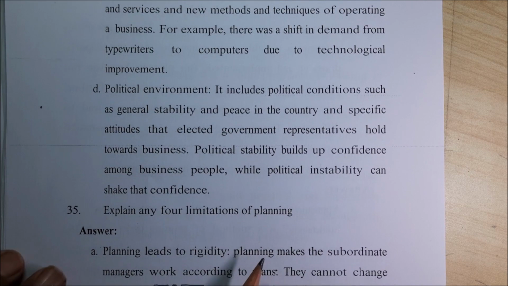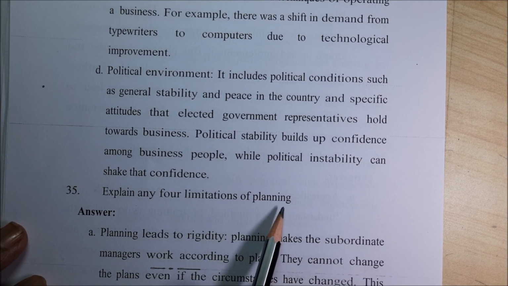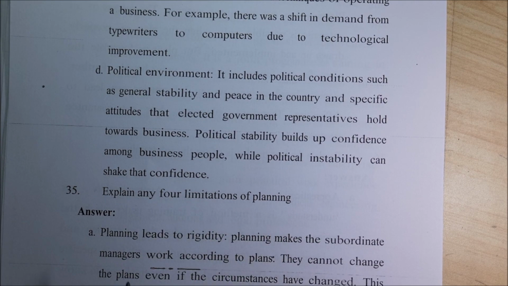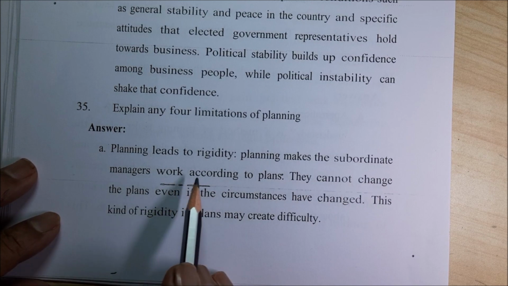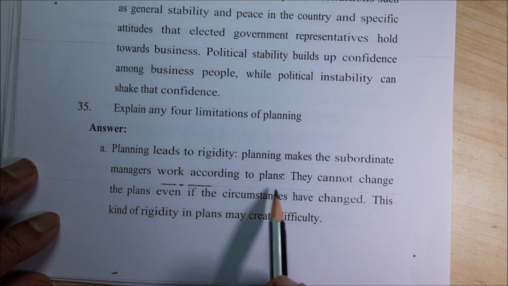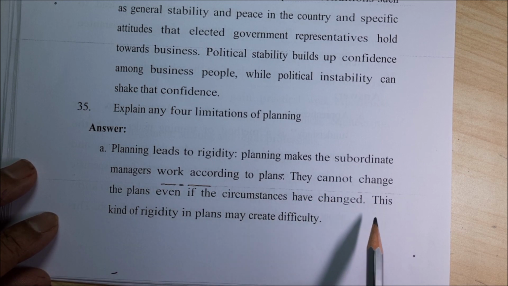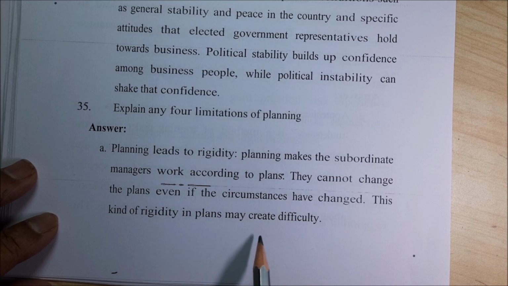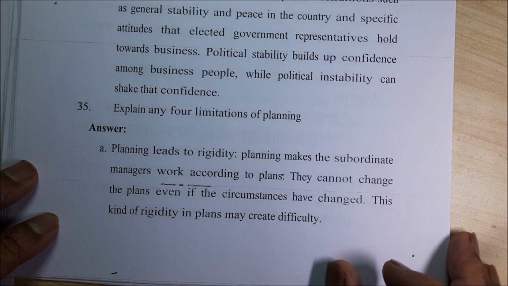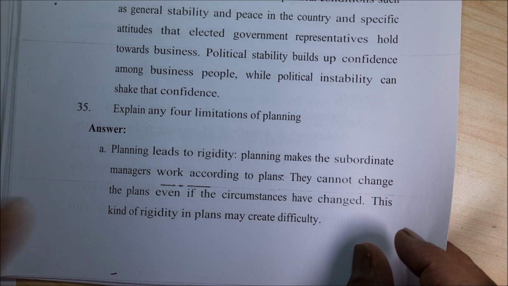Now the next question: explain any four limitations of planning. Very easy, right? Planning leads to rigidity. Planning makes the subordinate managers work according to plans. They cannot change their plans even if the circumstances have changed. This kind of rigidity in plans may create difficulty. Sometimes you must be flexible with your plans. If you are rigid, then it is a minus point.